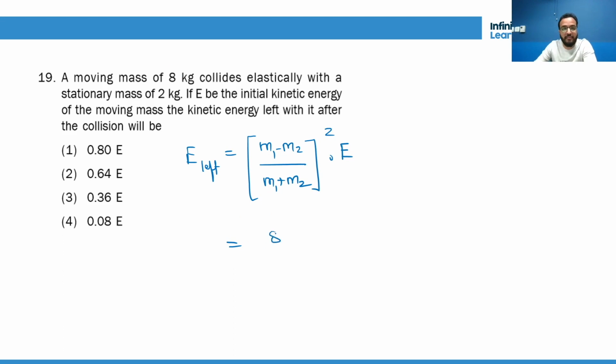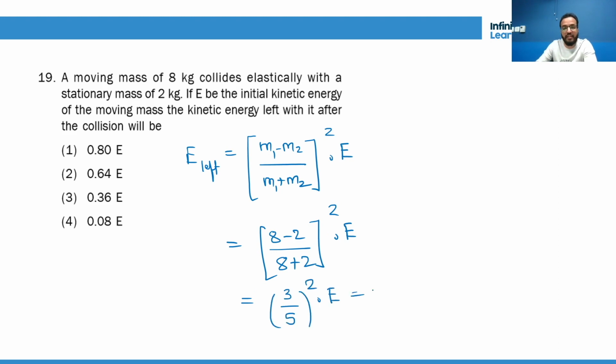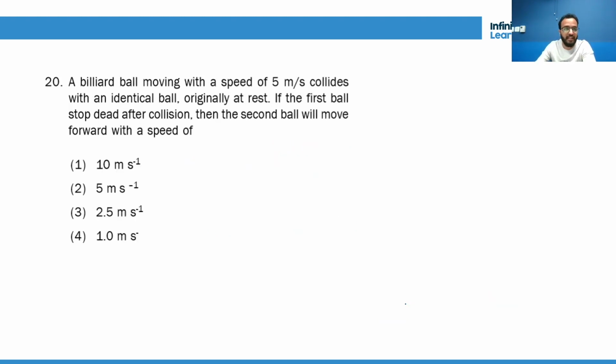Initially it is (8 minus 2) upon (8 plus 2), whole square, times E, that is 6 by 10, 3 by 5 whole square times E, that is 9 by 25 times E. Got it? So I guess it is 0.36 E. Right, now question 20. A billiard ball moving with velocity collides with another.